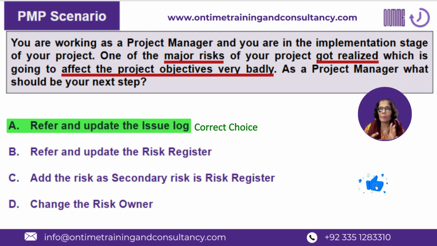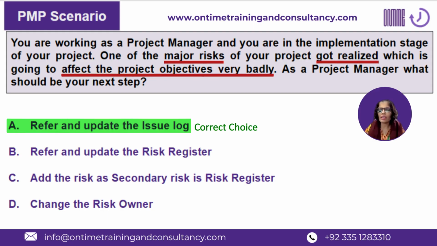The next step, of course, is to log this issue in the issue log, to record that, to articulate that, so that whenever it is going to be discussed in your next status meeting or in your next meeting, depending on the urgency of the issue, because the next step after logging is going to be checking its impact on multiple constraints of the project and its urgency.